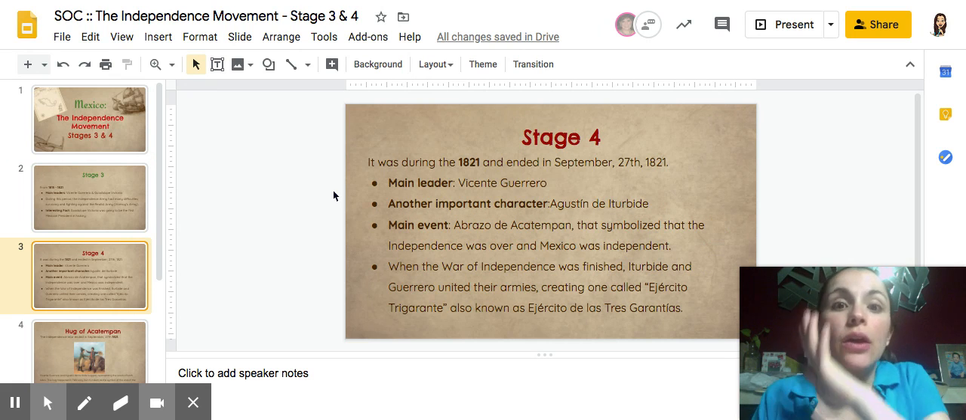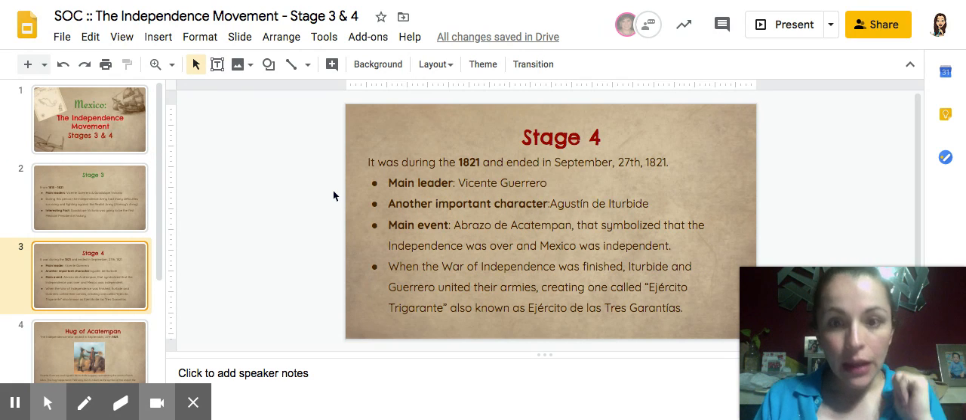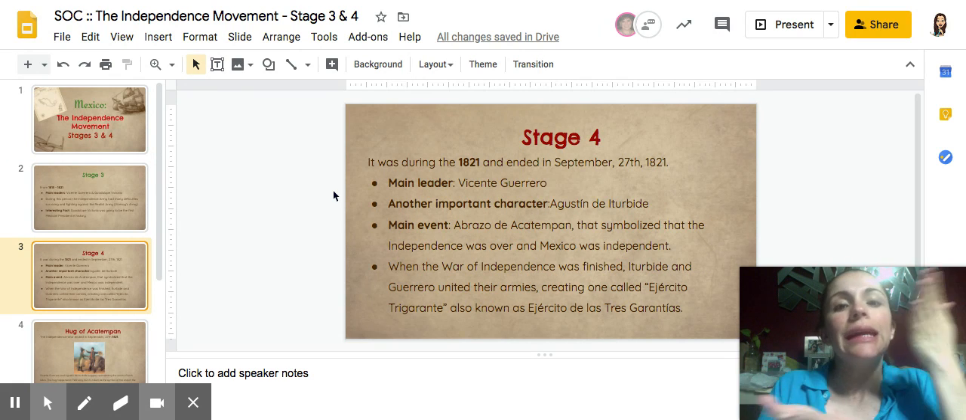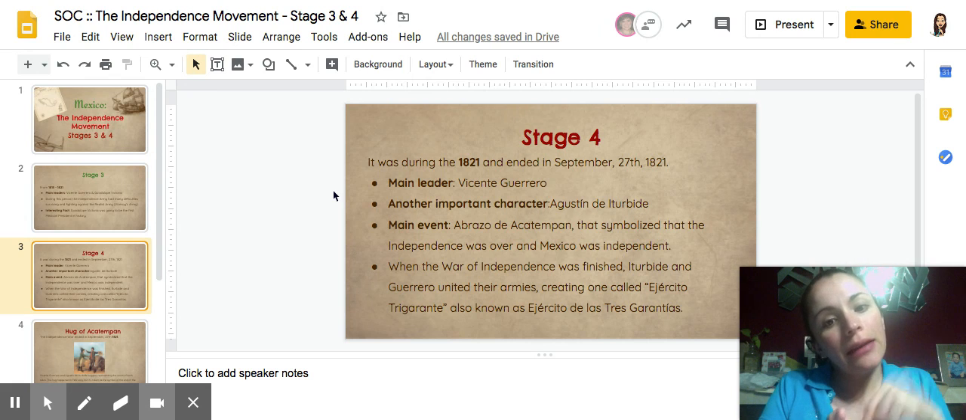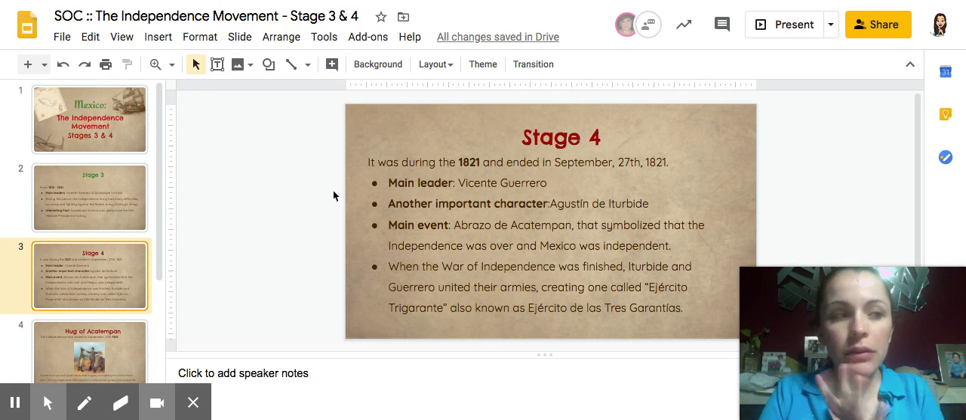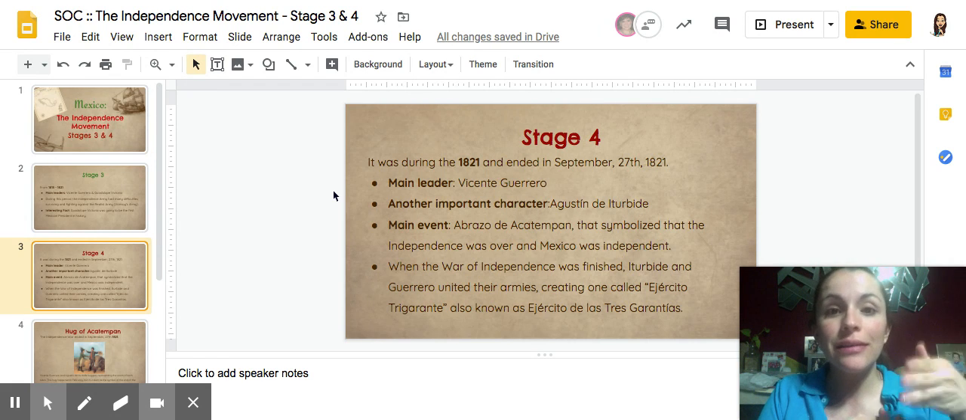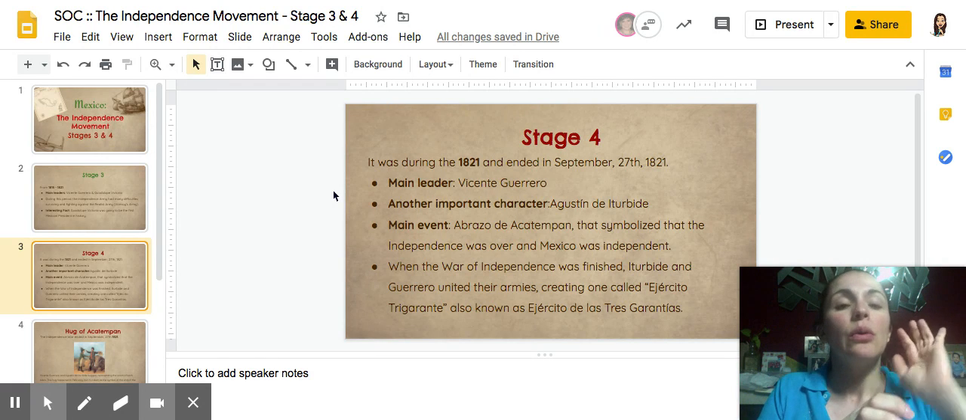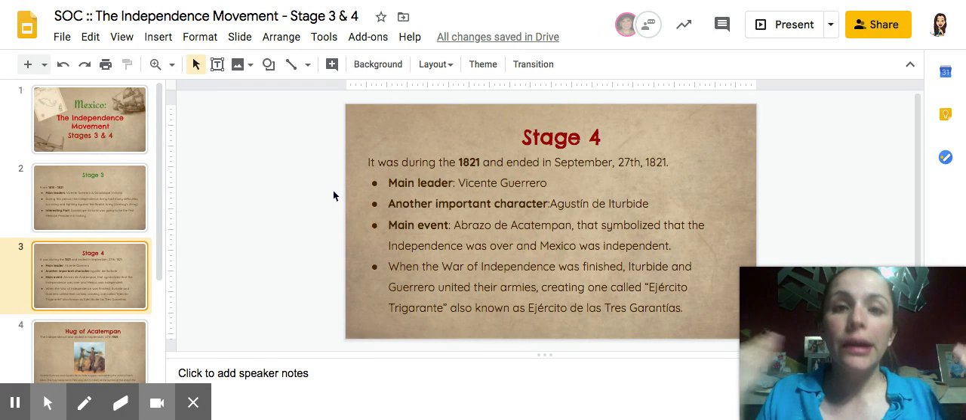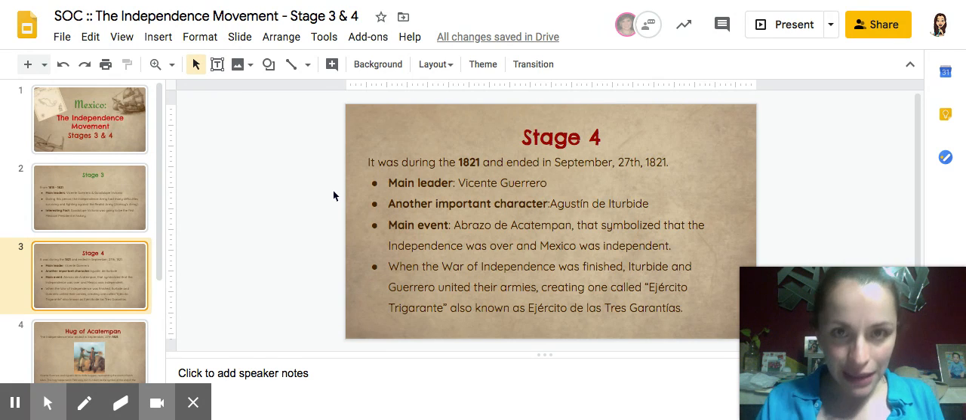And then we go to stage 4. Stage 4 started at the beginning of the year in 1821, around February, let's call it, and it ended on September the 27th, 1821, which is the official date where the war is over and Mexico becomes an independent nation. So the main leader was Vicente Guerrero.